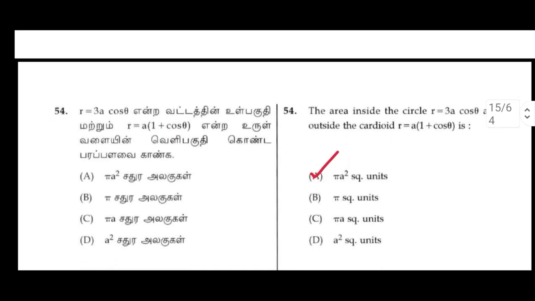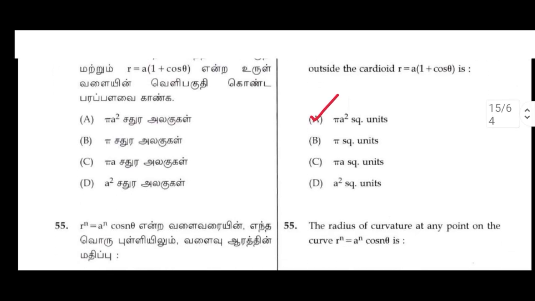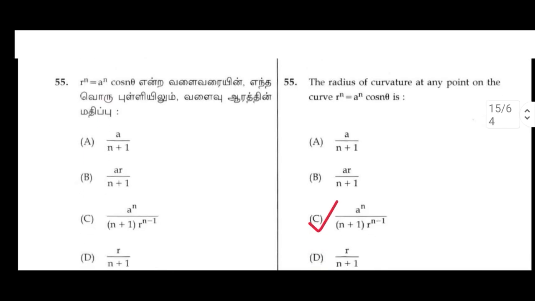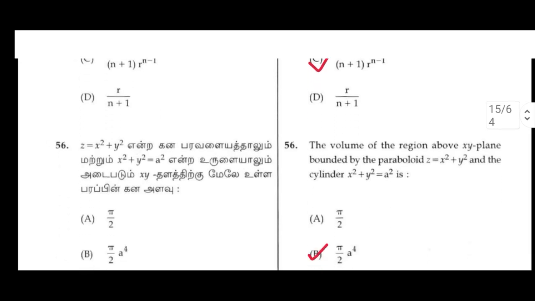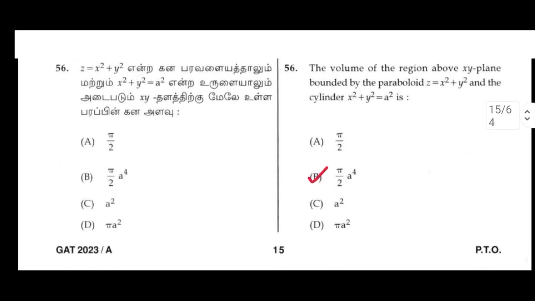54. The area inside a circle r equals 3a cos theta and outside a cardioid r equals a into 1 plus cos theta is A, option pi a square units. 55. The radius of curvature at any point on the curve r power n equals a power n cos n theta is C, option a power n equals n plus 1 r power n minus 1. 56. The volume of the region above the xy plane bounded by the paraboloid z equals x square plus y square and the cylinder x square plus y square equals a square is B, option pi by 2 a power 4.